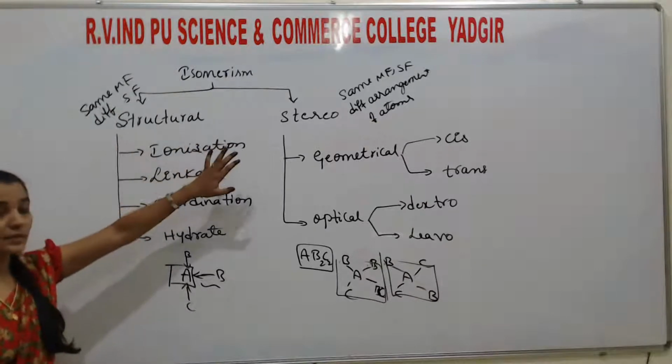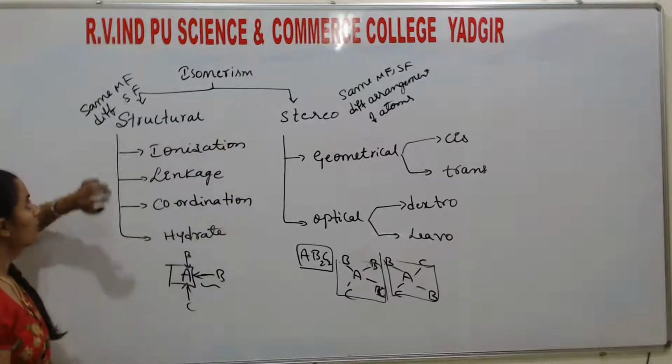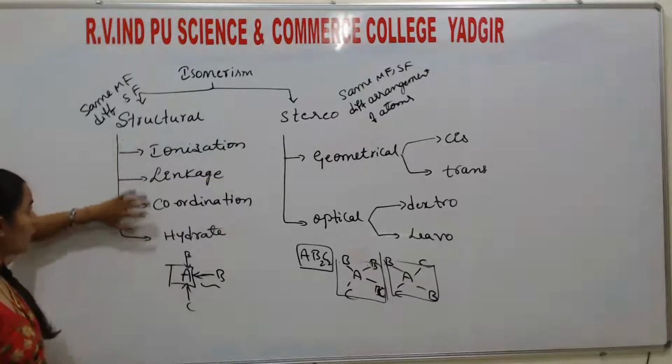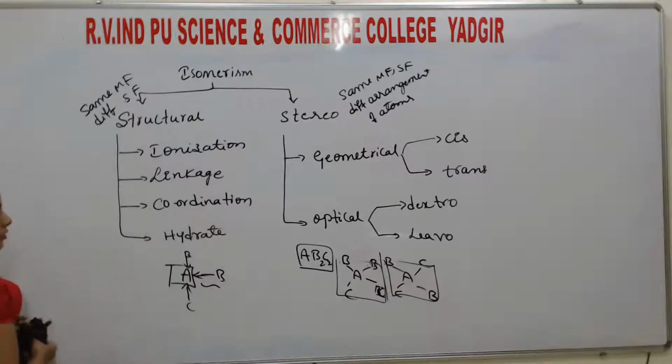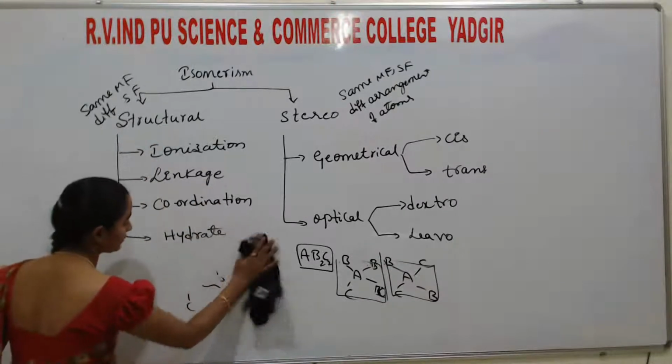These are the types of isomers. We will discuss them one by one. So first I will go with the ionization isomer.